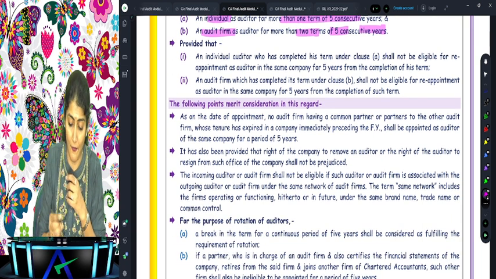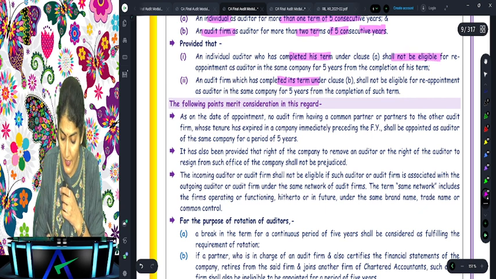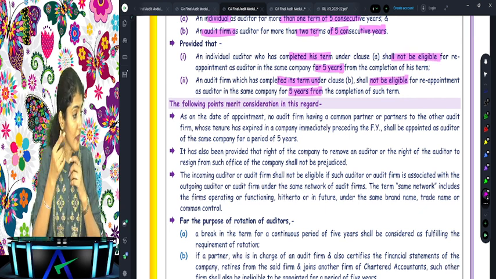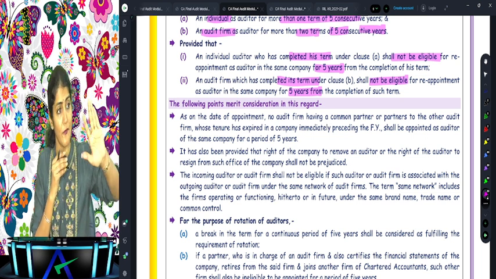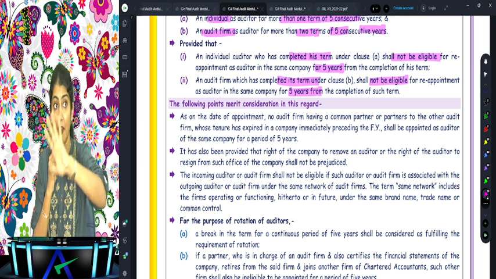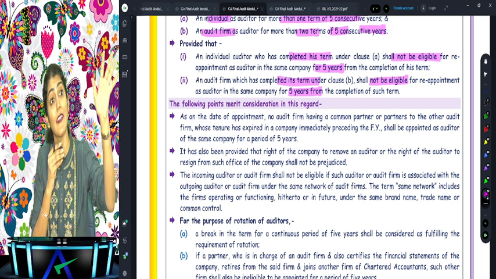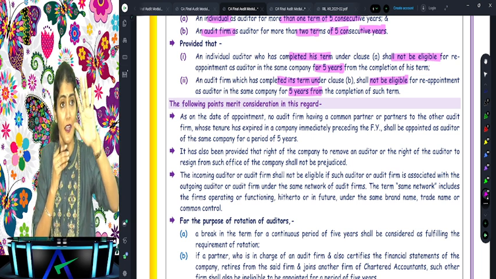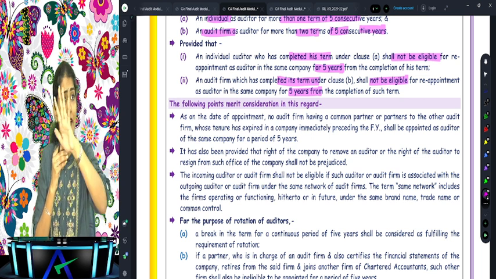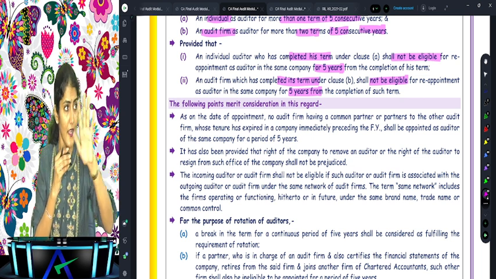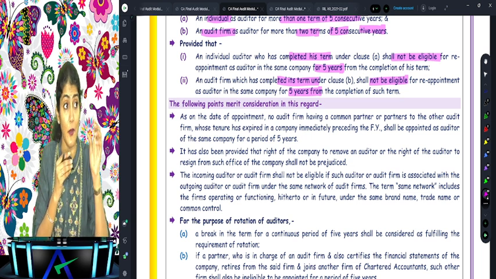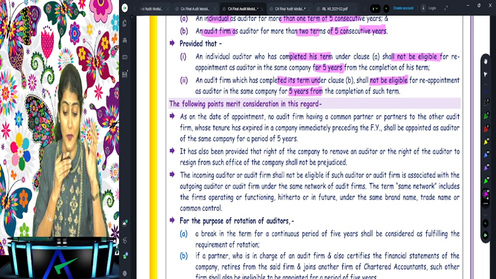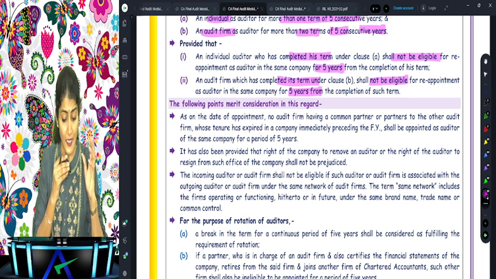And after they have completed their term, what does it say? Not eligible for 5 years, not eligible for 5 years. So the cooling period is the same for the individual as well as for the firm. Individual can do audit for 5 years, then next 5 years it cannot do the audit. Firm can do the audit for 10 years, then next 5 years it cannot do the audit. Did I write down 5, 5, 5, 5 and 10, 5, 10, 5? What does that mean? The cooling period is the same for the individual as well as for the firm. Are you understanding that, everyone?